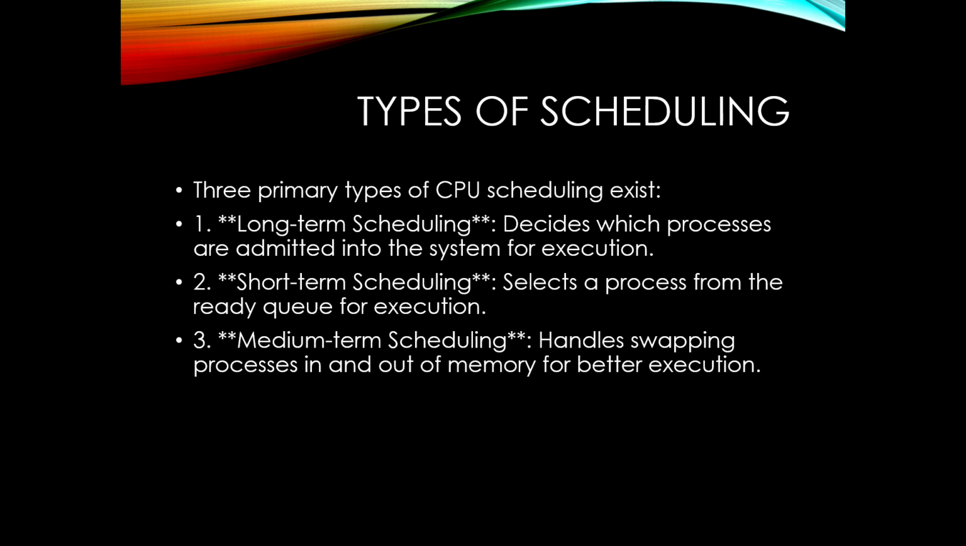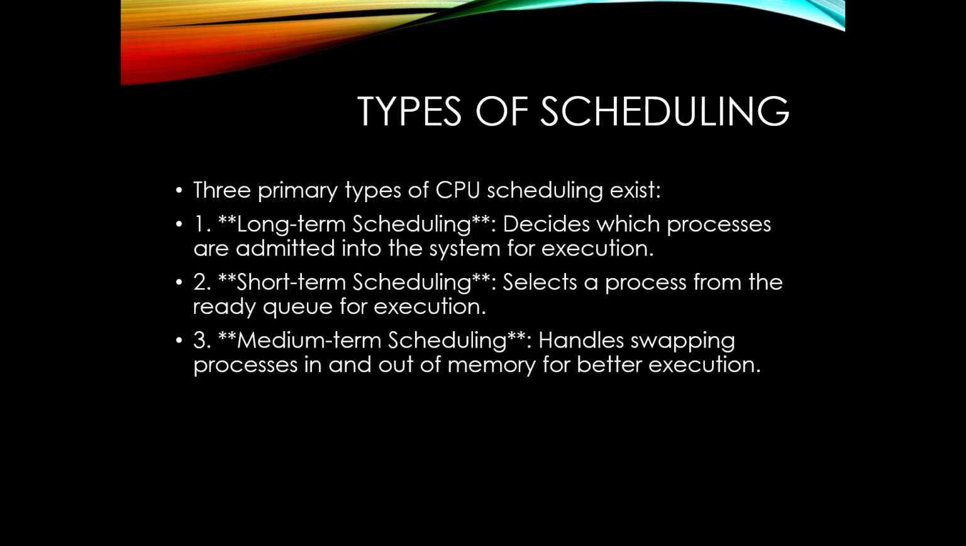Now let's look at the different types of scheduling in an operating system. Types of CPU scheduling. There are three levels of scheduling: long-term scheduling, short-term scheduling, and medium-term scheduling. First, long-term scheduling decides which processes enter the system for execution.